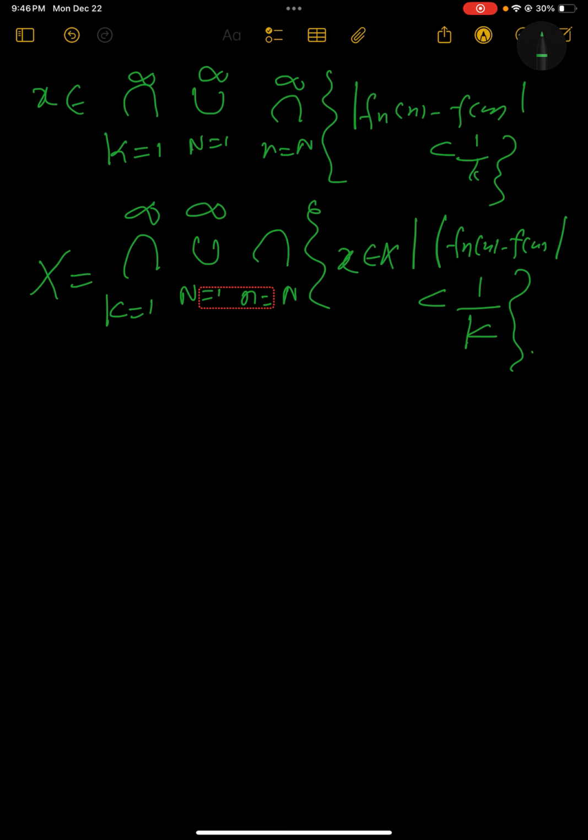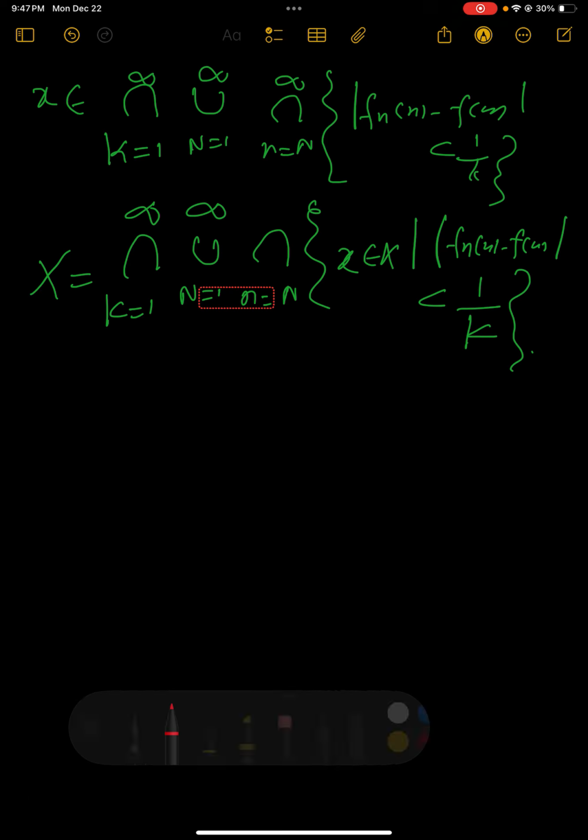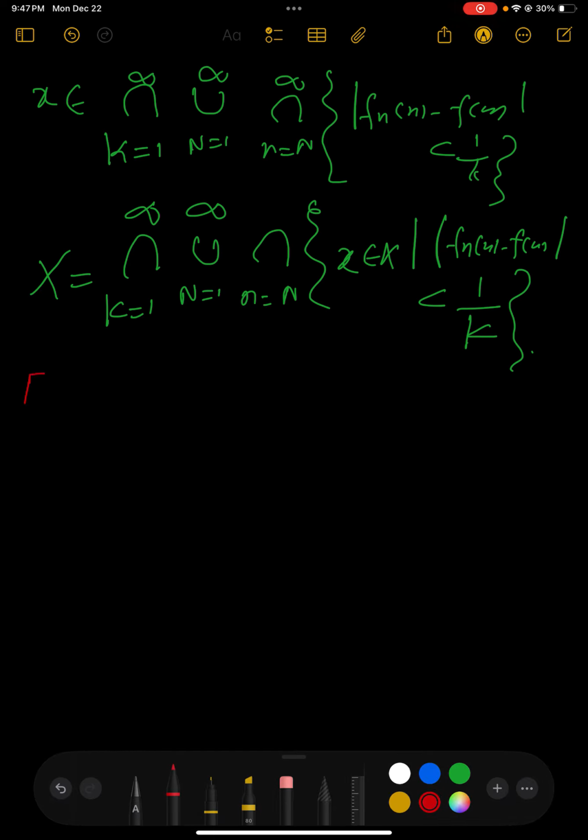Now we are ready to state and prove Egorov's theorem. That's what we need: just the pointwise convergence in terms of union and intersection. So Egorov's theorem, a very important theorem, says the following.